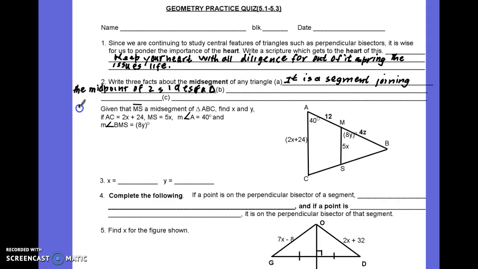So just to give you a visual here, if you have a triangle like this, your mid-segment would be a segment like this, where this is a midpoint, and this is another midpoint, as evidenced by these check marks.